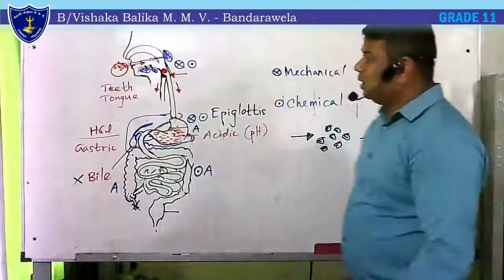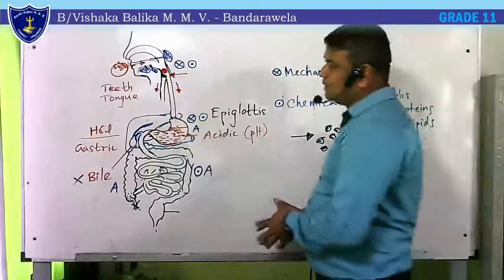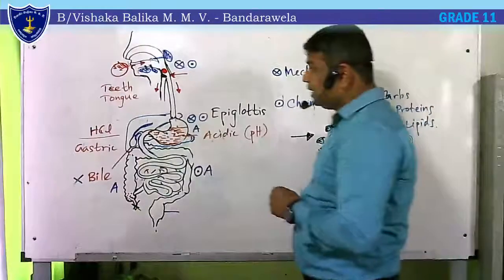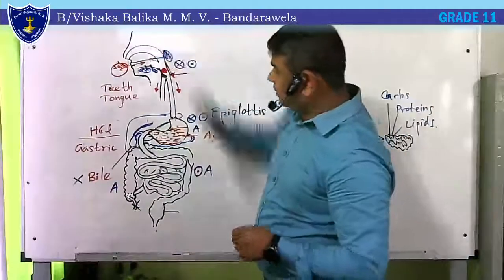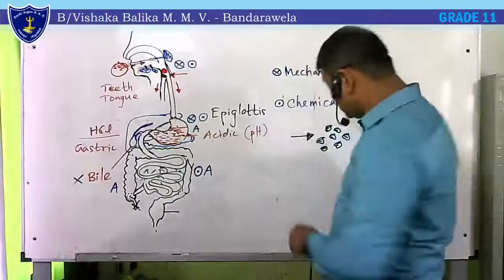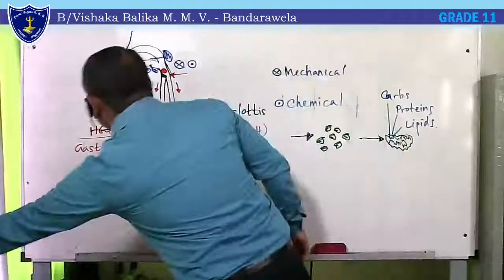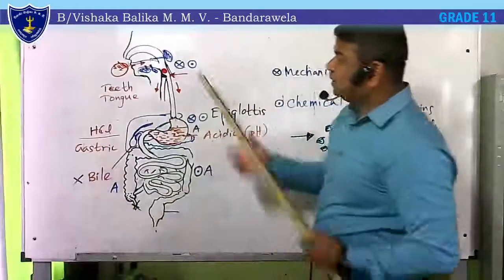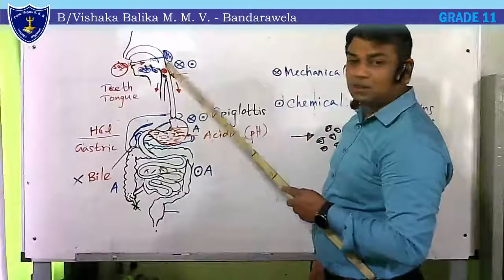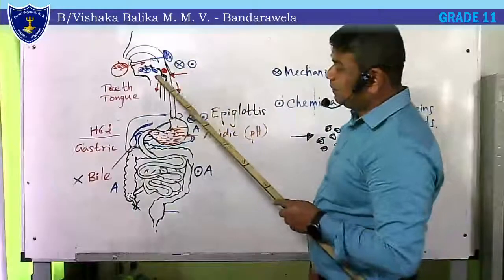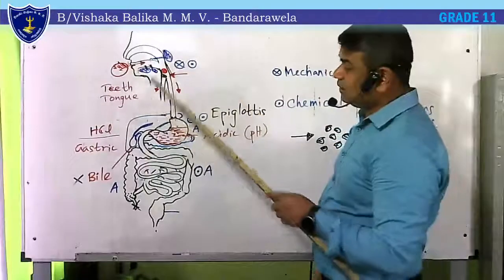Then, the digestive system has several organs. Basically, let's name them here. This is the mouth cavity, buccal cavity, and next we can see this one. This is the pharynx, the common passage, and epiglottis found inside the pharynx.